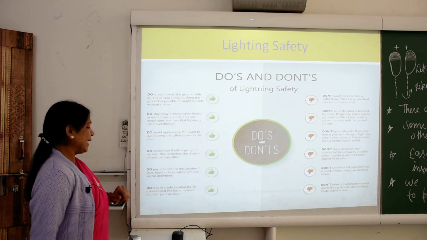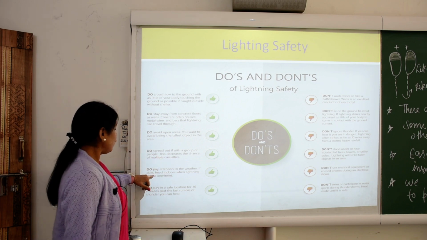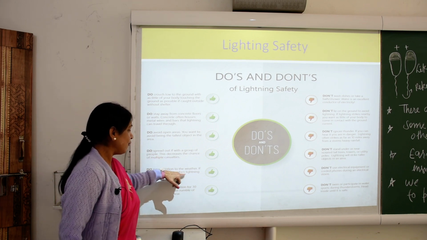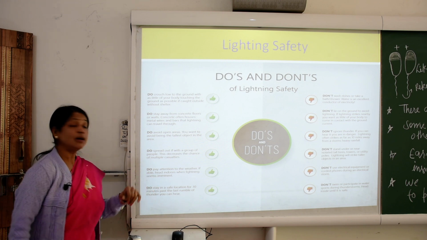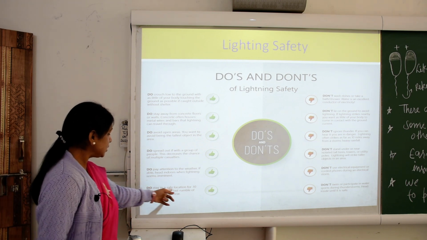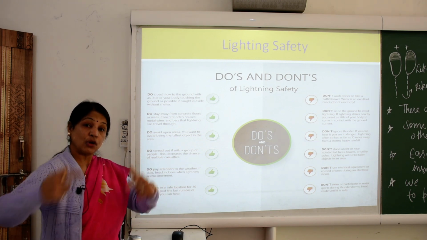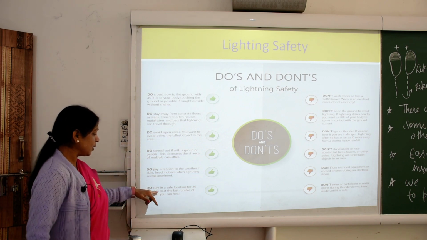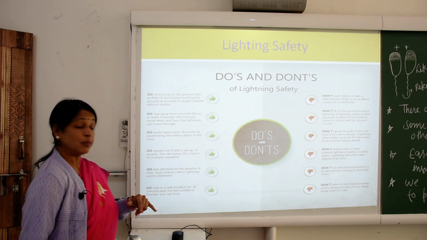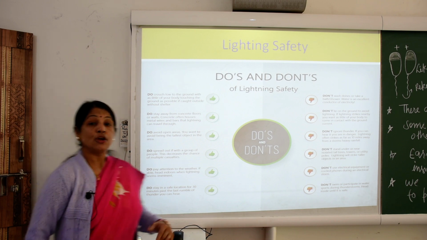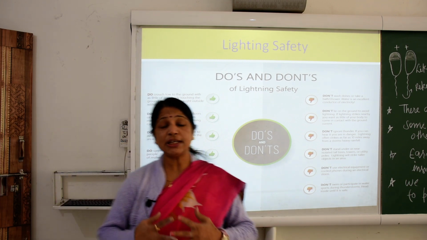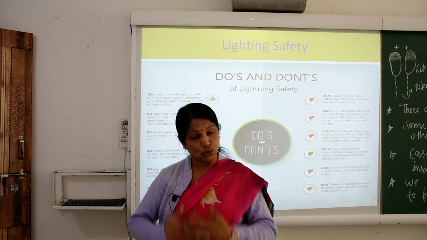Do pay attention to the weather, and head indoors when lightning seems imminent. Do stay in a safe location for 30 minutes past the last sound of thunder you can hear. So this was the list of the do's.